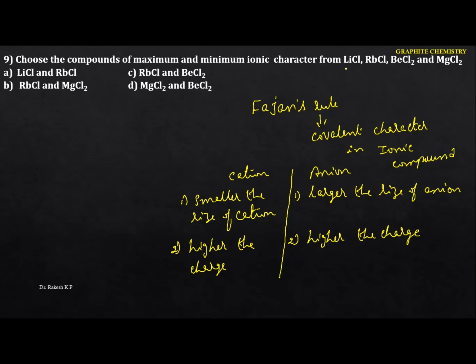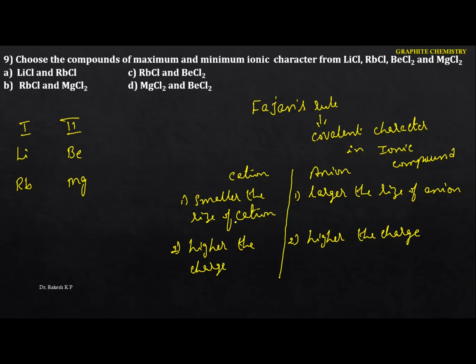So here they are given lithium, rubidium, beryllium, and magnesium. Some are related to the first group, some to the second group. Let me take the first group here. In the given salts, we have lithium as well as rubidium. I took only these two because in this salt they are given only the two, and the metals belong to the first group. And in the second group we have beryllium, and the next one is magnesium.